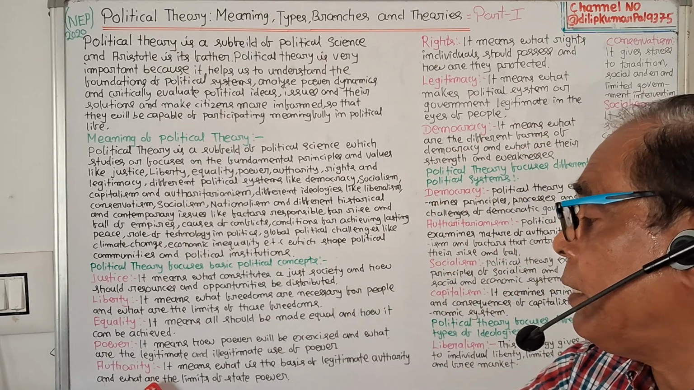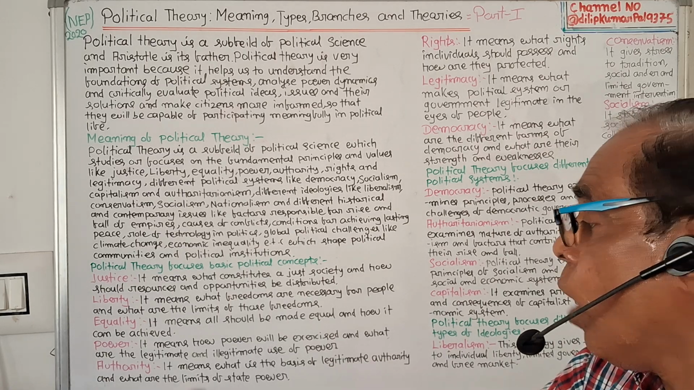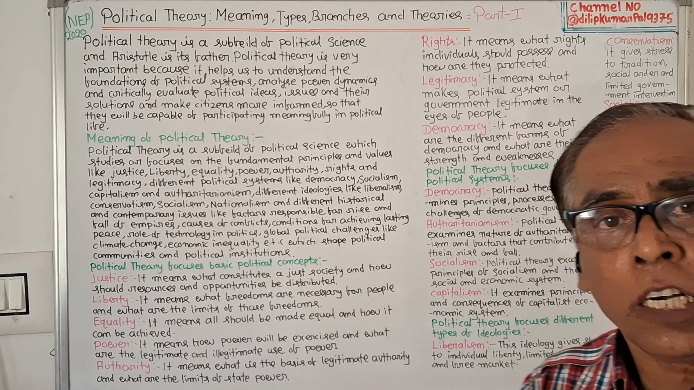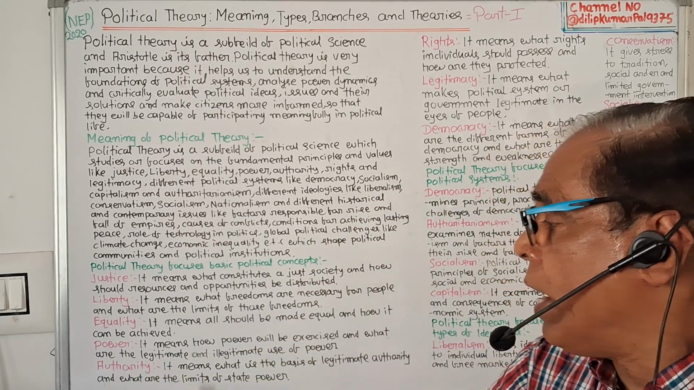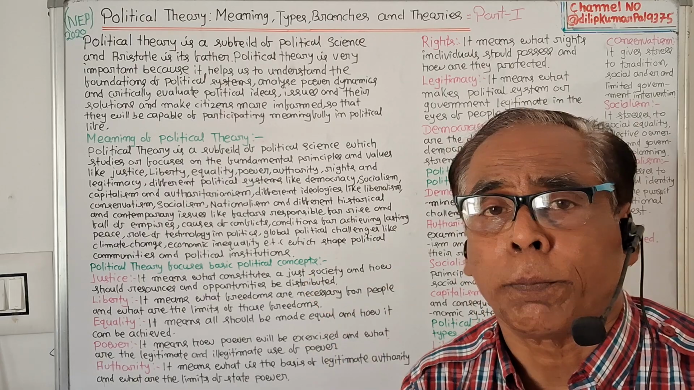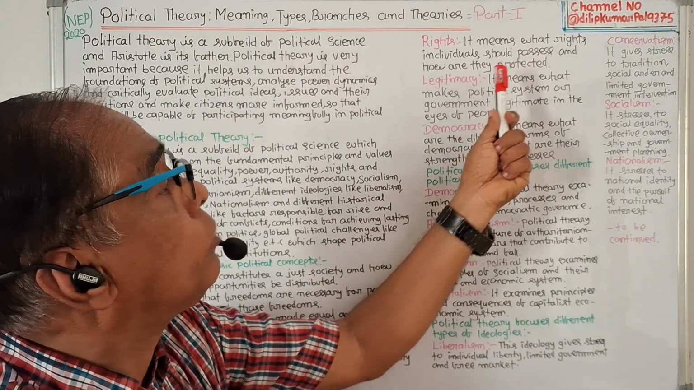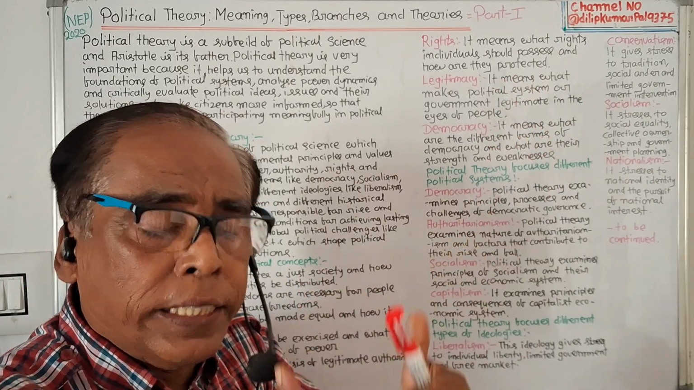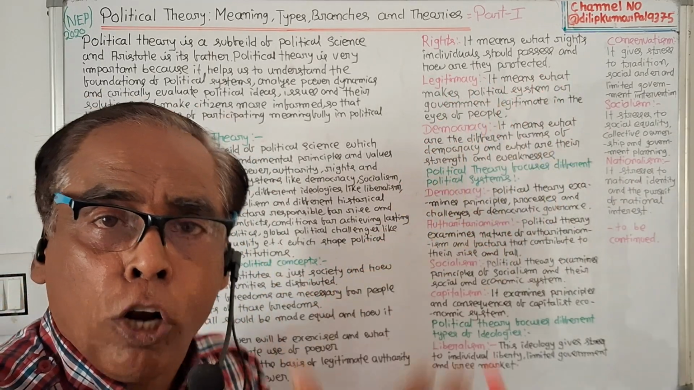Then authority. It means what is the basis of legitimate authority, who is legitimate, and what are the limits of state power. Then rights. It means what rights individuals should possess, should be given, and how rights will be protected.